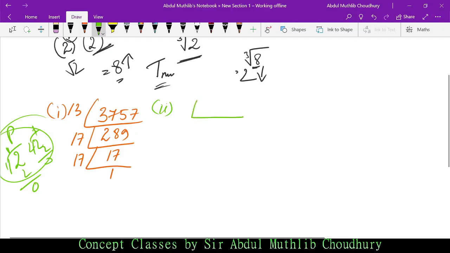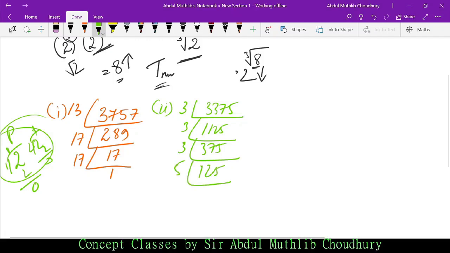Concentrate. How do you do it? First, with the help of 3, then 375, then 3, 125, then 5, 25, 5, 5, and 5, 1.